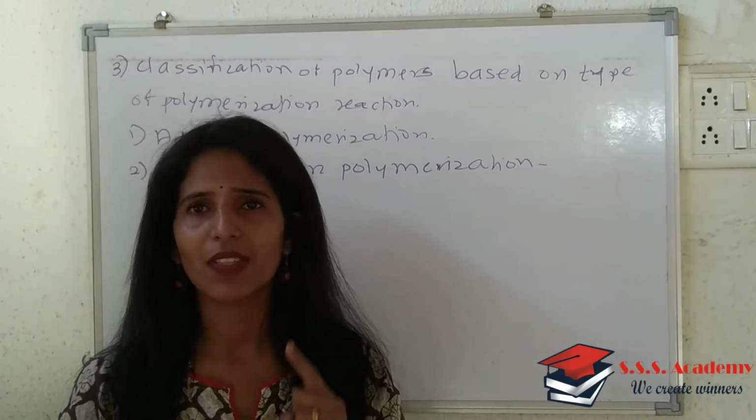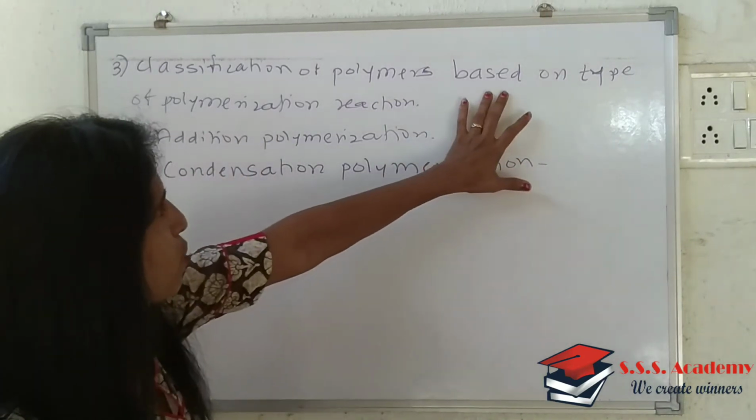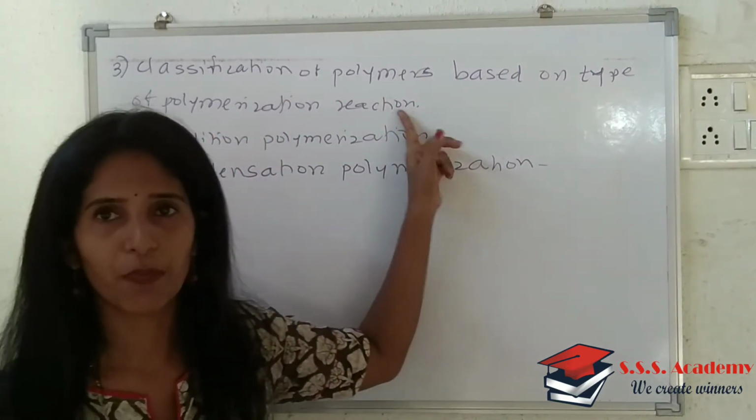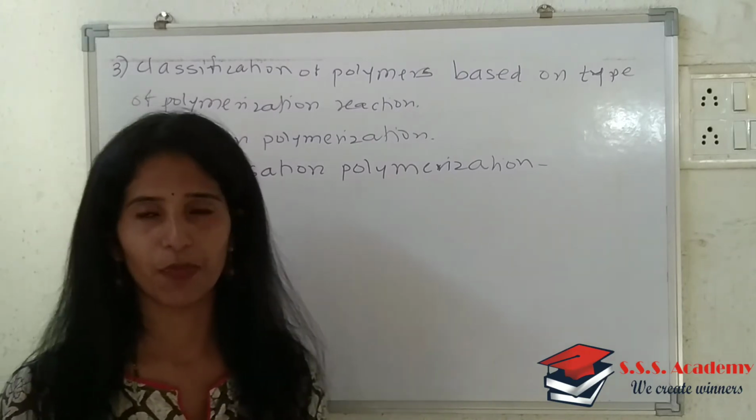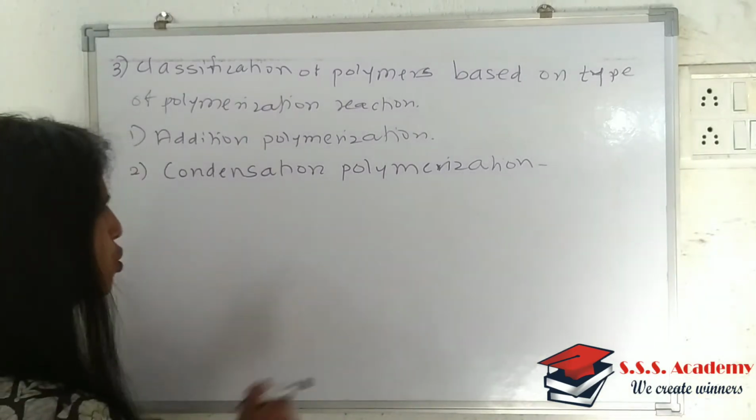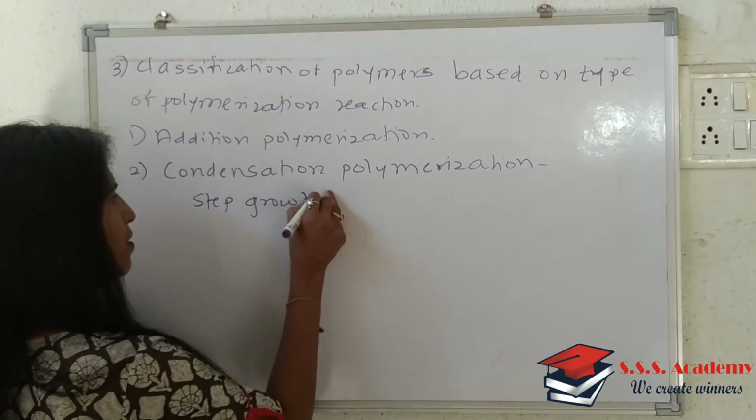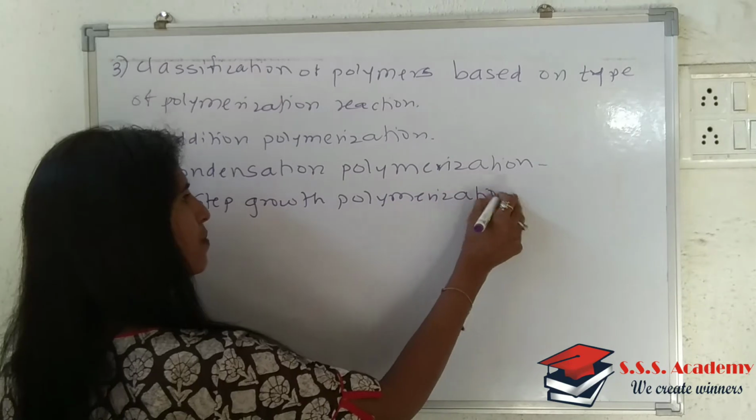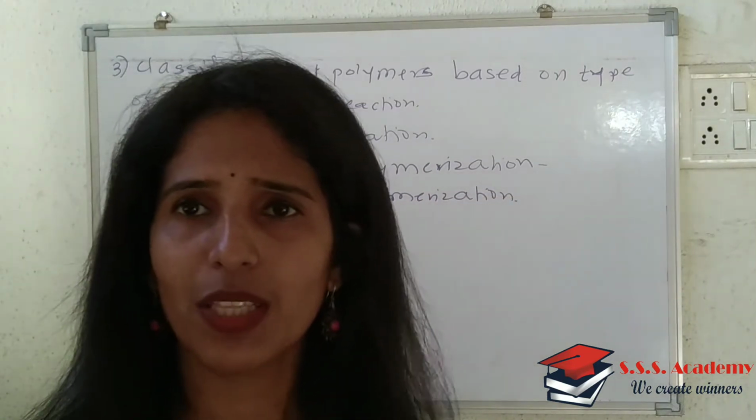Now we will start with the remaining part of the classification basis, that is classification of polymer based on the polymerization reaction. We have done with addition. Now we will start with condensation polymerization. Condensation polymerization is also called step growth polymerization. Now why it is said to be step growth polymerization, that we will see.